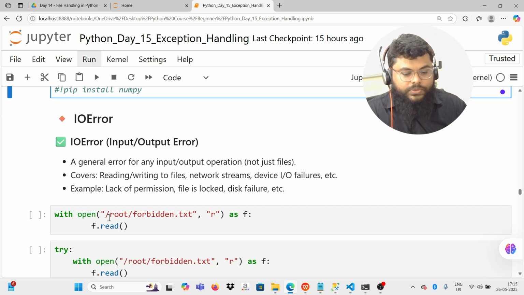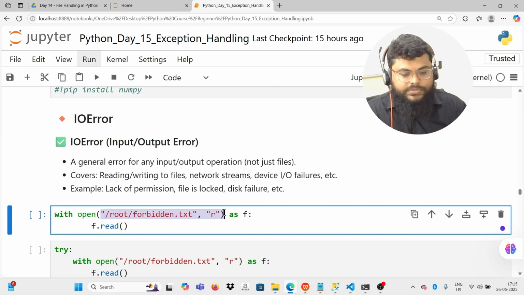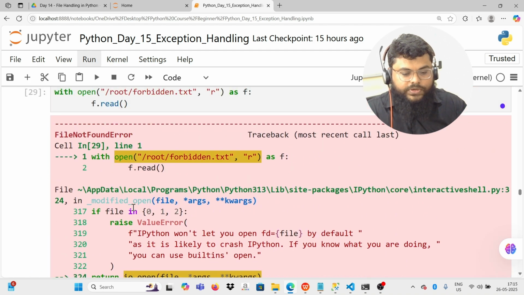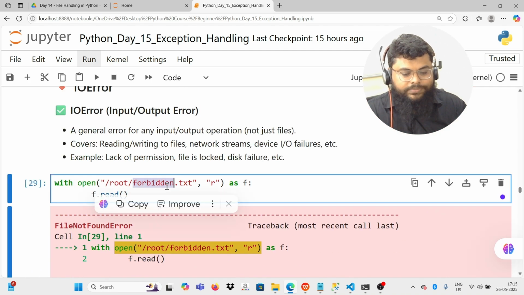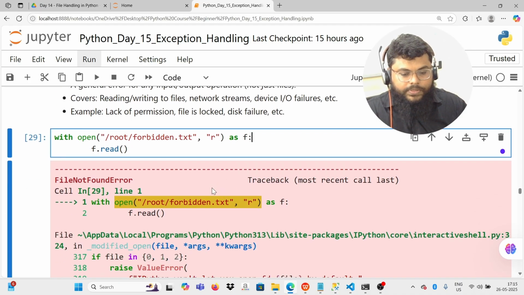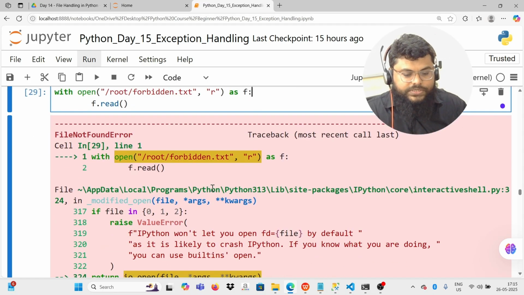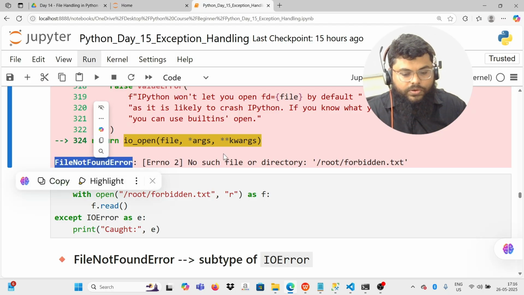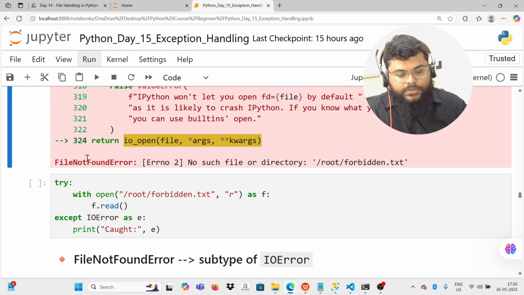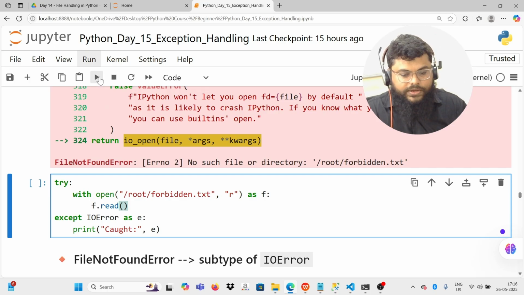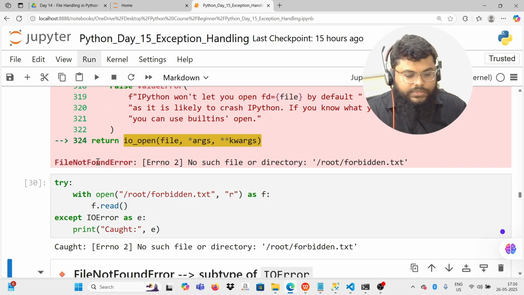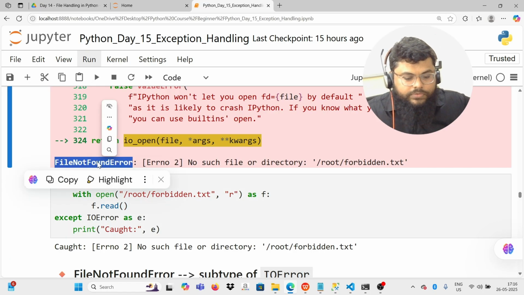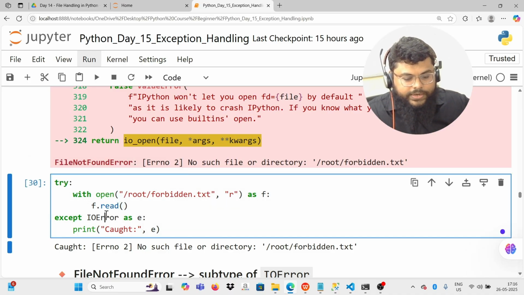Okay, so let's say I'm trying to access a folder that I don't have access to in read mode. So it will say file not found error. Here I'm accessing a file which does not actually exist, but all those messages that come with file related errors will be file not found error or IO error. So I have to catch these type of errors in IO error. So here you can see even my exception type is file not found error, what I'm giving is IO error.